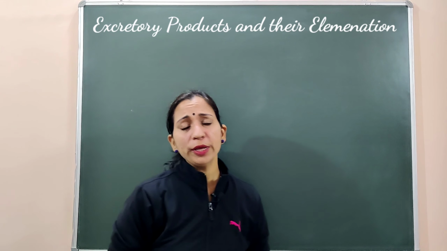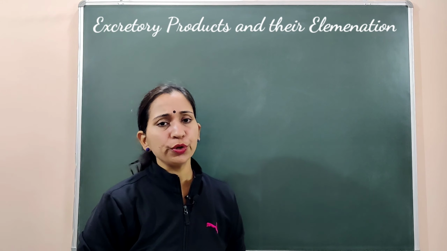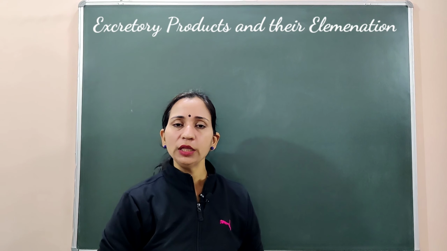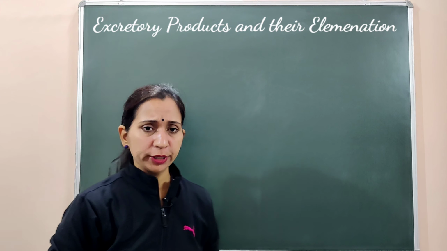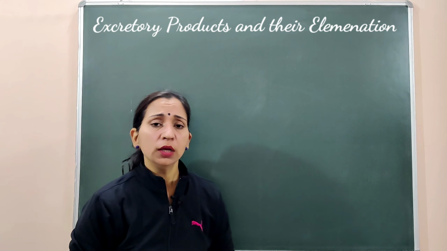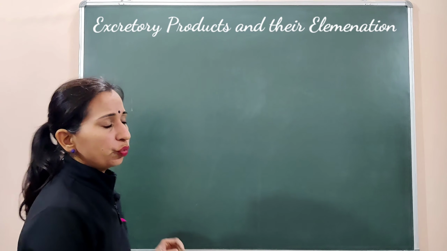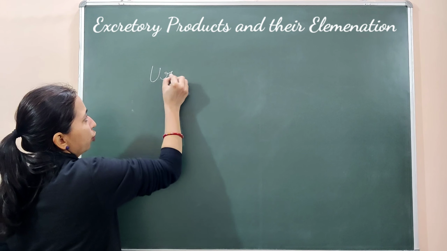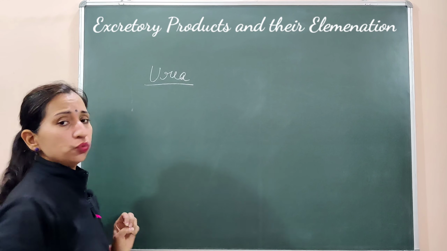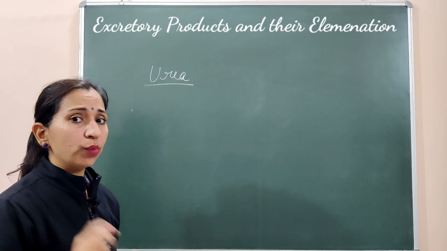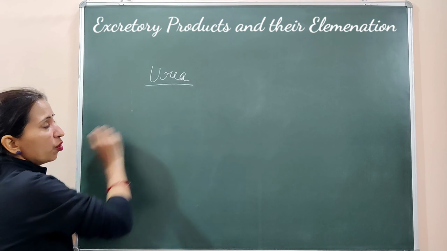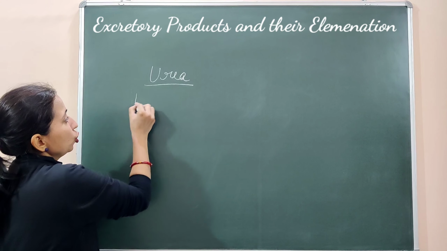Skills. As you know, we are discussing our chapter, excretory products and their elimination. In the previous video, we discussed some introduction and Ureotelism. Now, let's start with the next mode of excretion. If the nitrogenous waste is excreted out in the form of urea, then this type of excretion is known as Ureotelism.